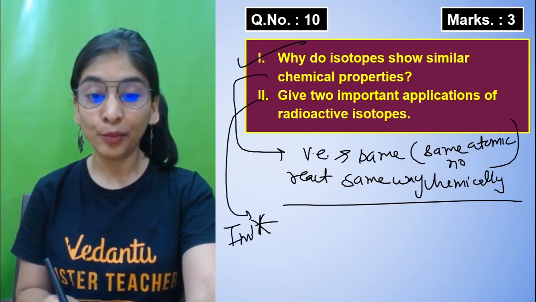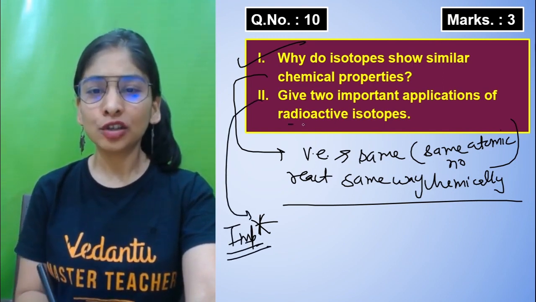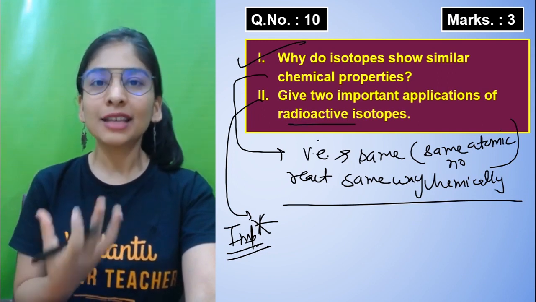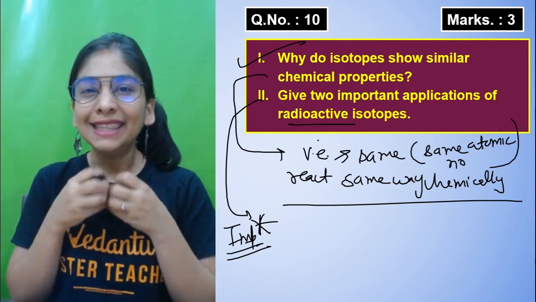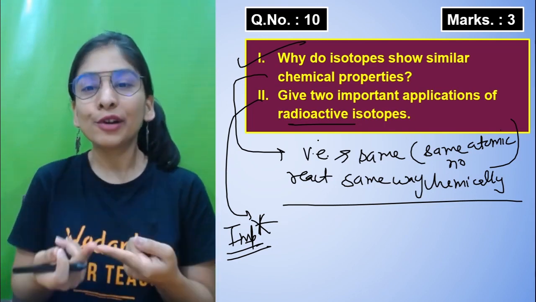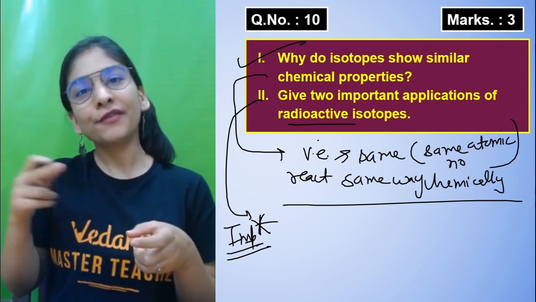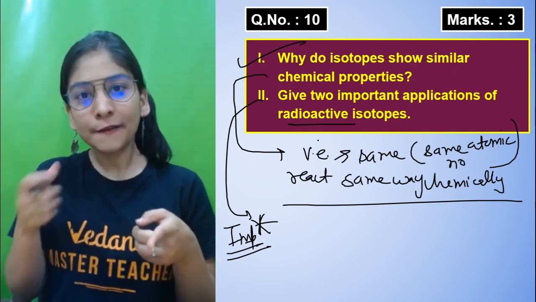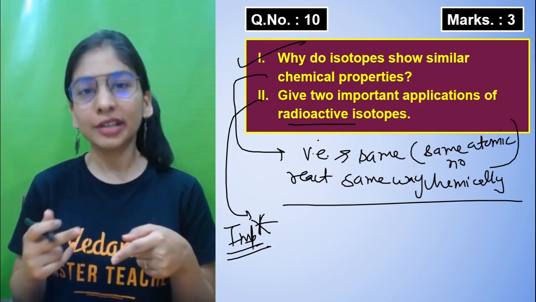Give two important applications of radioactive isotopes. This is a very important question, trust me. Radioactive means what? There are some isotopes that are radioactive in nature, meaning their nucleus is not that stable due to a greater number of neutrons. Isotopes differ because they have different numbers of neutrons. An element has different isotopes, different mass numbers, because the neutron number is changing.